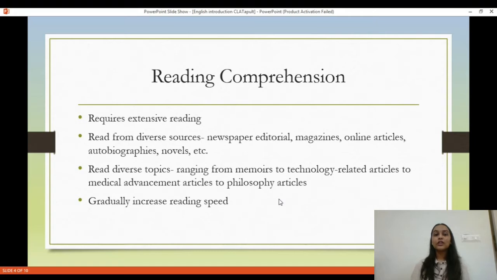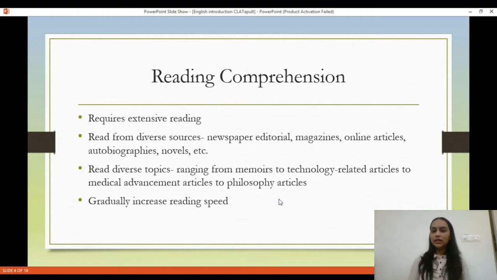Following from this, you also need to read diverse topics. This means that I could be an economics student who likes to read economics a lot, or I may be somebody who's a tech enthusiast and I like to read articles on technical inventions a lot. All of that is fine, but what I'm trying to say here is that you should not be restricting yourself to your favorite topics or to topics that you already have background knowledge on. You also need to start reading on topics that you don't know much about, that you do not have background knowledge on, that you did not find interesting earlier.